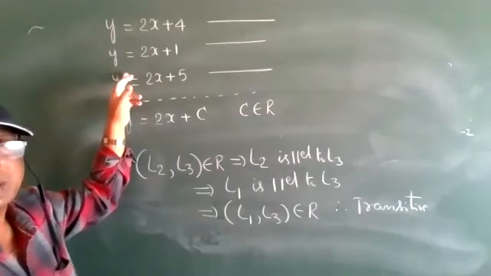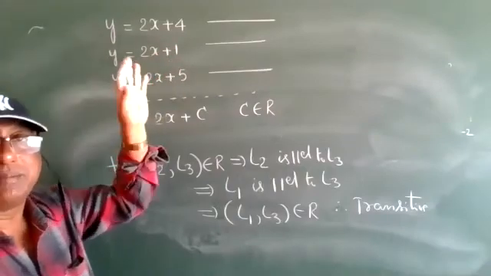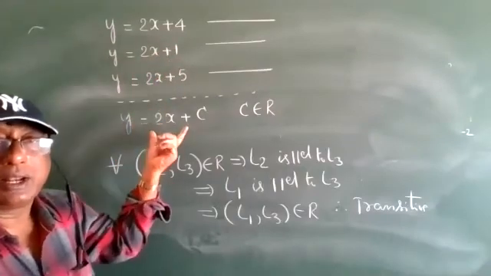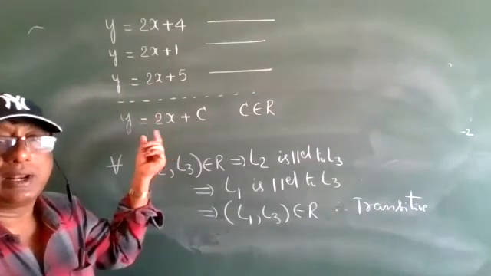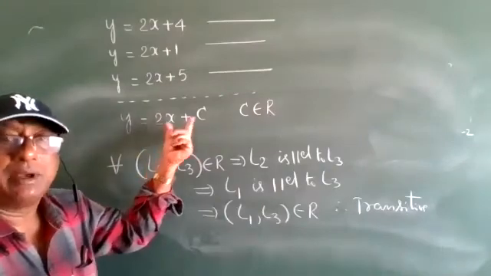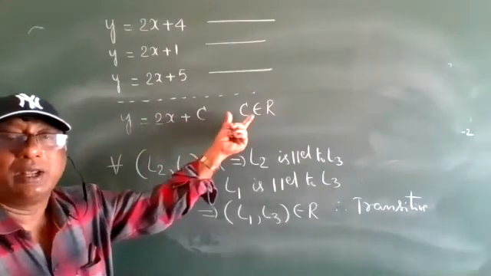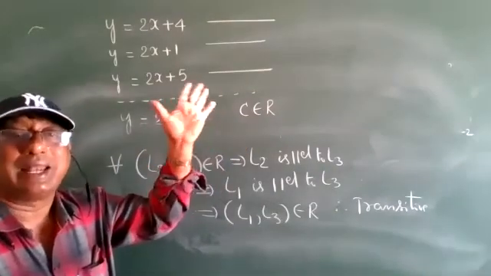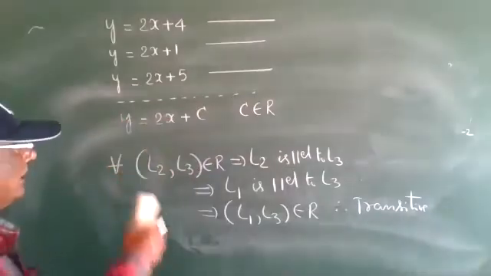The x is the same and the y is the same. Constants are different. Parallel lines. How many parallel lines do we have? What is the general form? The y is the same, the x is the same, but the constant is different. What does c belong to? Real numbers. Okay? Right.